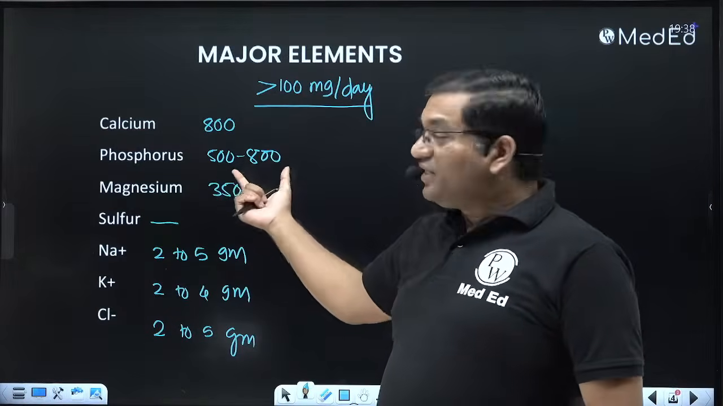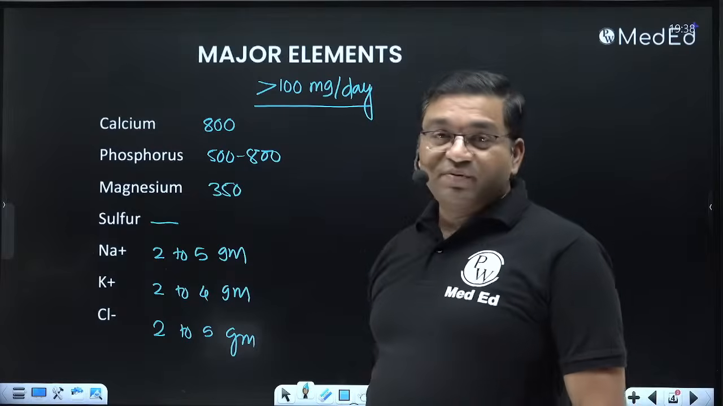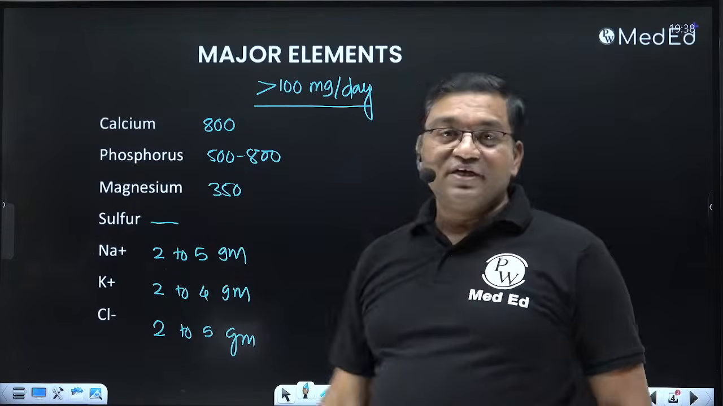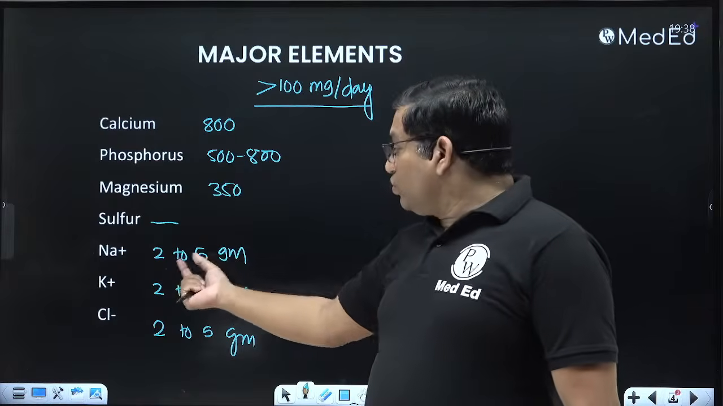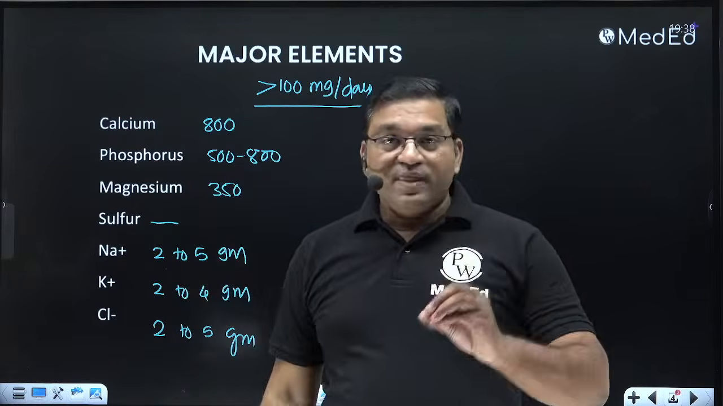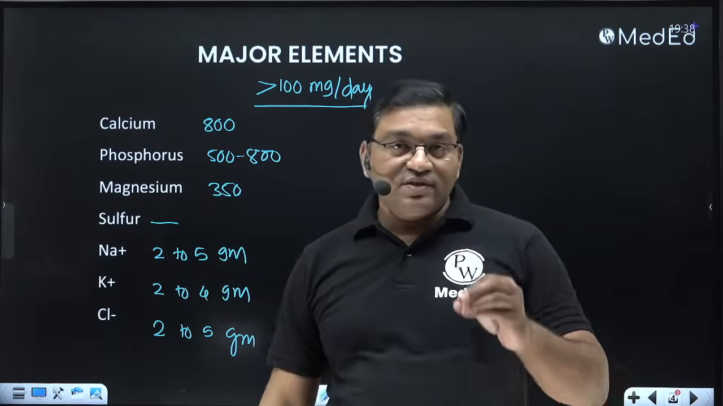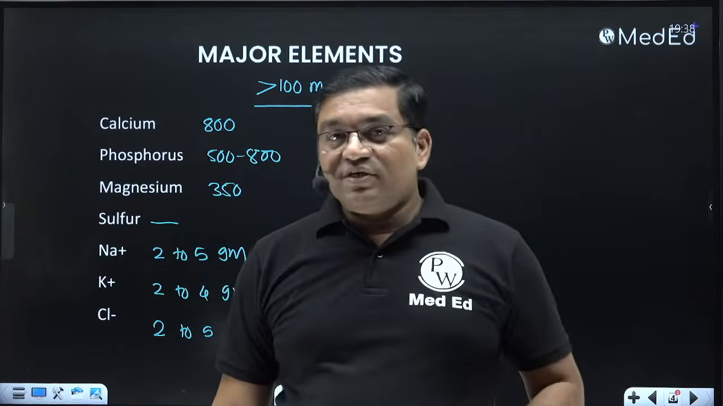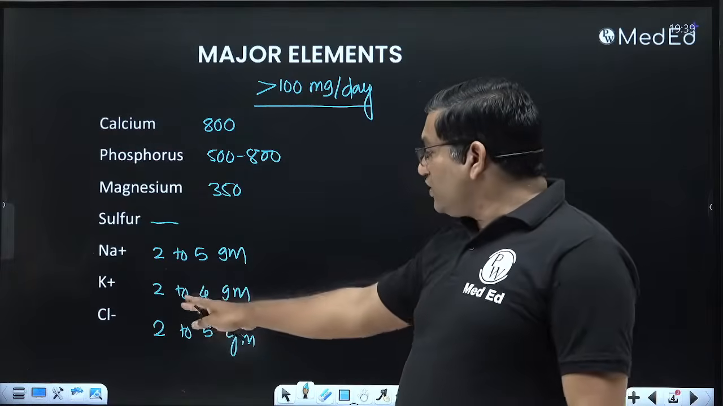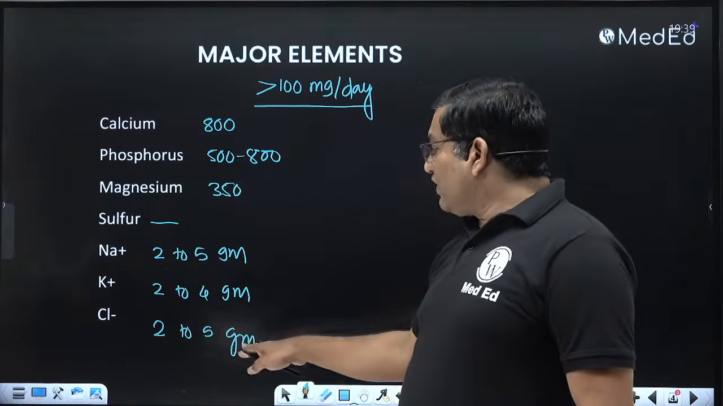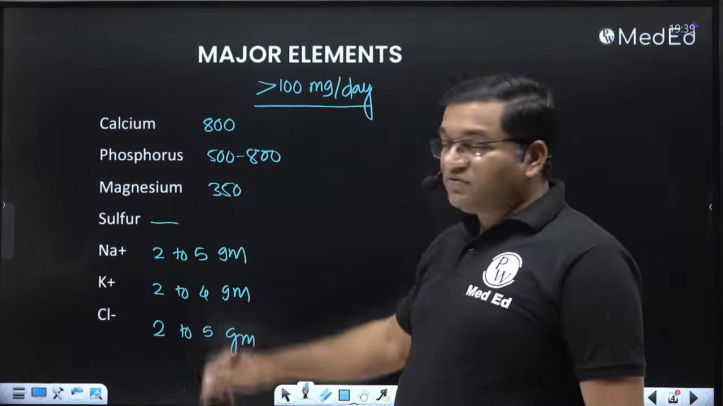फॉस्फोरस 500 to 800 milligram per day. Magnesium, it is 350 milligram per day, 300 milligram per day in females. Sodium 2 to 5 gram per day, it is in gram. And for hypertensive history, means if the family is having the hypertensive history, it is less than 1 gram per day sodium. Potassium 2 to 4 gram, chloride 2 to 5 gram per day. So this is RDA of these different food stuff.